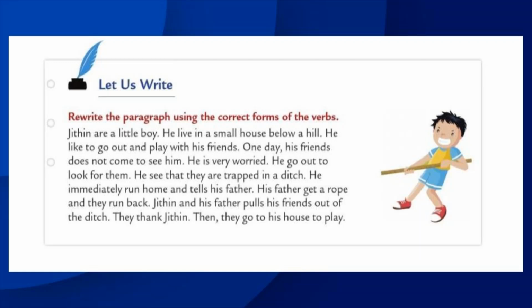Let's move to the next line. He live in a small house below a hill. Okay. What is the subject in the second line? Yes, you're right. The subject is he. He is a singular subject. Then what about verb? Here, live is a plural verb. So what should we add? We have to add the letter S to this verb. It becomes lives. He lives in a small house below a hill.